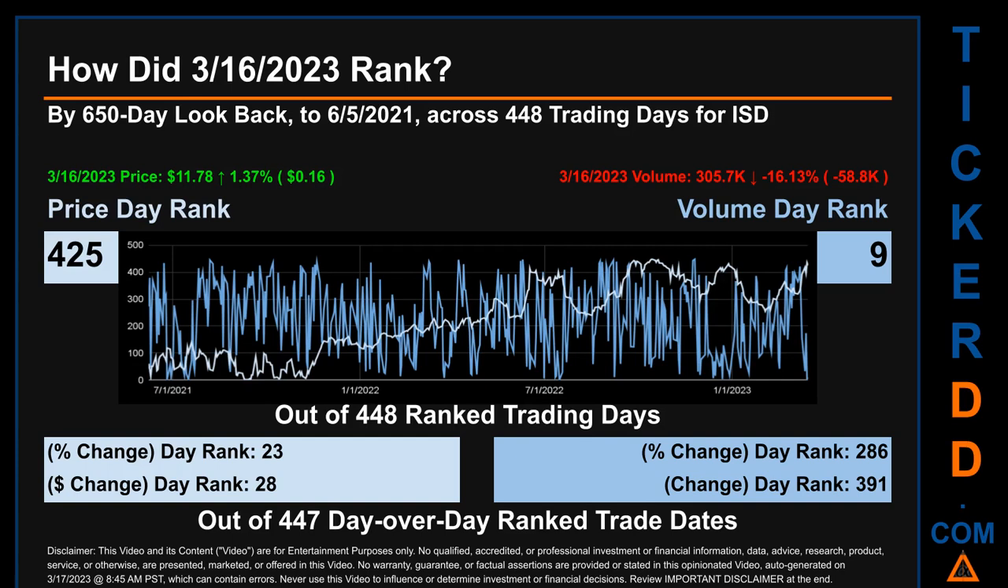The line graph overlays price and volume's daily ranking, as shown respectively in light versus dark blue, across those target days' trading days. In this view, essentially the dips are good whereas the spikes are bad. The price's day-over-day percentage change, jumping 1.37% on March 16, 2023, had a day rank of 23 while its dollar difference of 16 cents had a rank of 28 when compared day over day across 447 trading days. Volume's percentage change and difference were ranked respectively at 286 and 391.